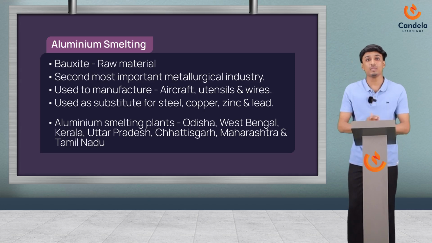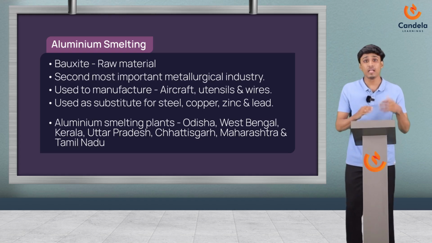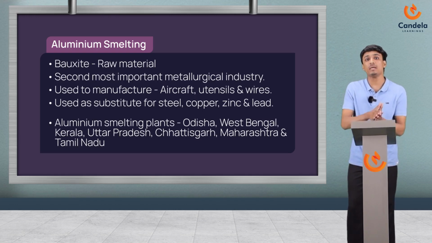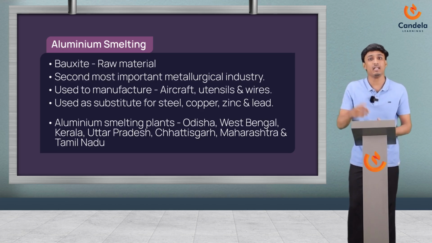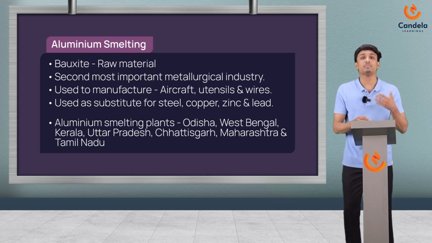Okay. And the first one is bauxite. See, bauxite is the primary raw material for aluminium. This we already learned in the previous chapter. The next point states that in terms of metallurgical output, India is the second largest in aluminium smelting. The next two points state its importance. It is used to manufacture aircraft, utensils and wires, and also in a variety of industries. It has grown in popularity as a replacement for steel, copper, zinc and lead. Okay. So here I mentioned some important locations of aluminium smelting plants.